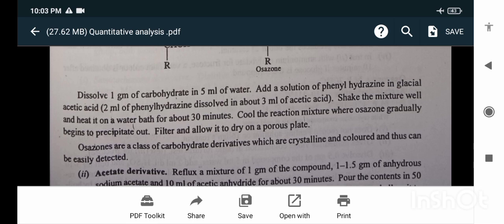Shake the mixture well and heat it on a water bath for about 30 minutes. Cool the reaction mixture, where osazone gradually begins to precipitate out. Filter and allow it to dry on a porous plate. Osazones are a class of carbohydrate derivatives which are crystalline and colored and thus can be easily detected.